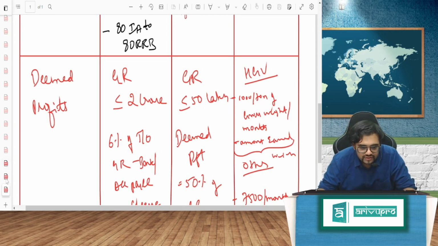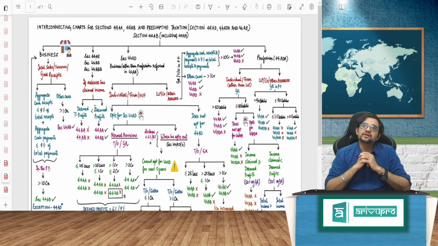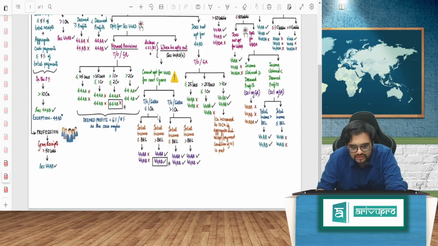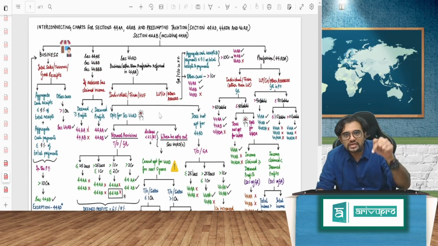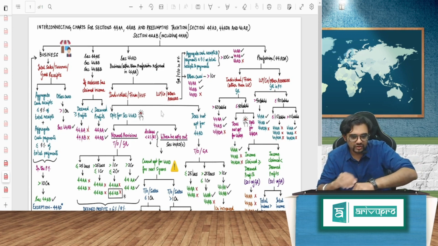What is relevant for us, my dear friends, is in all these cases, will tax audit apply, will accounts apply, should I maintain the accounts, all those things. So for that, this master chart, which I have already, I'm telling you, it's there below. Please go check my description there. And also in the comment section, I'll pin a comment maybe. Check it out. Come to my channel there, you will get this. I will put a JPEG of this particular chart.